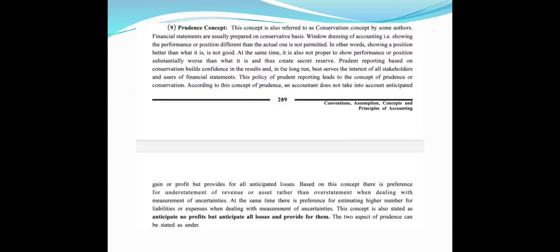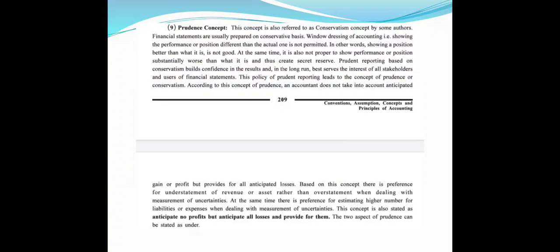Prudence concept. This concept is also referred to as conservatism concept by some authors. Financial statements are usually prepared on a conservative basis. Window dressing of accounting, that is showing performance or position different than the actual one, is not permitted. In other words, showing a position better than what it is, is not good.